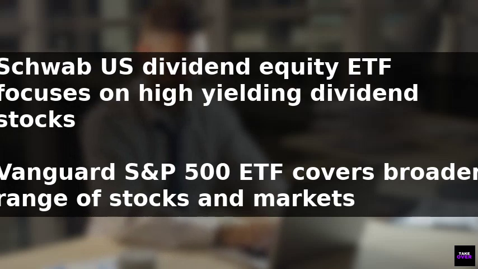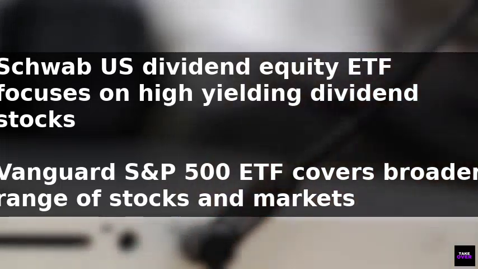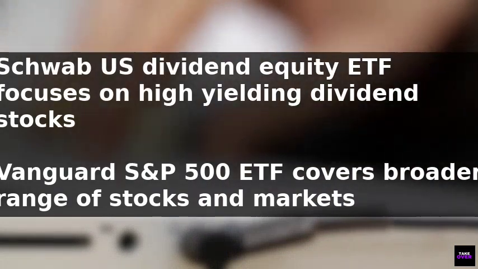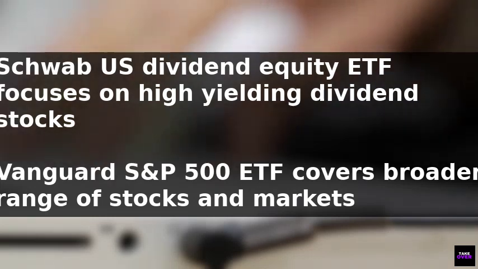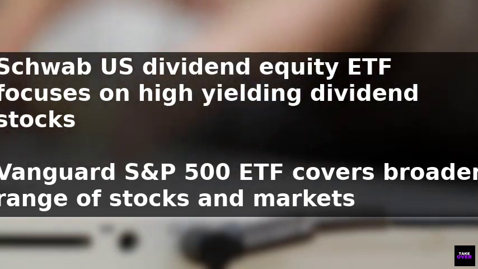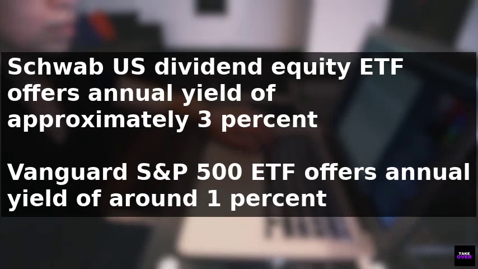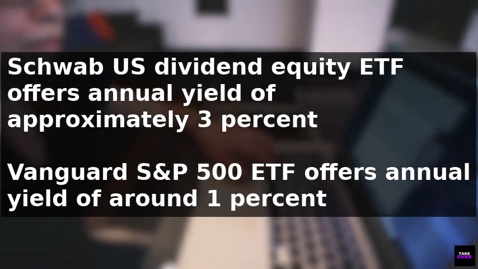In terms of yields, the Schwab U.S. Dividend Equity ETF currently offers an annual investment yield of approximately 3.41%, whereas the Vanguard S&P 500 ETF offers around 1.36%. This means the Schwab U.S. Dividend Equity ETF provides a higher return on investment.